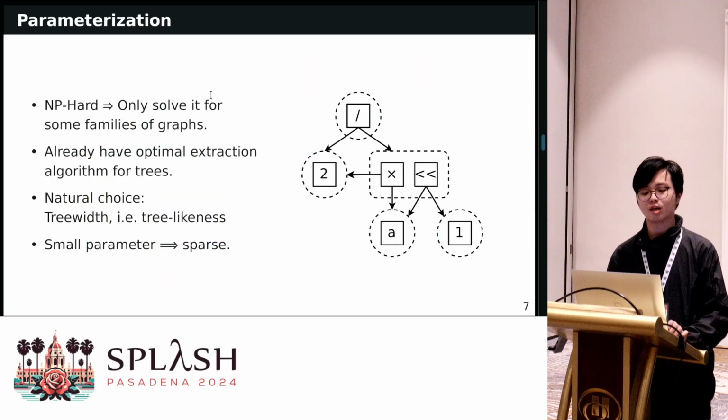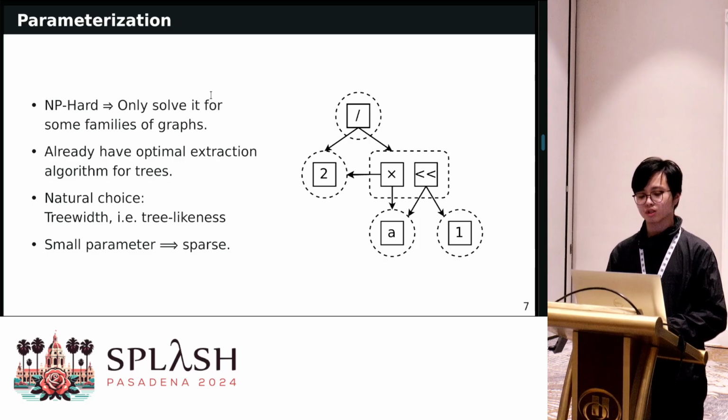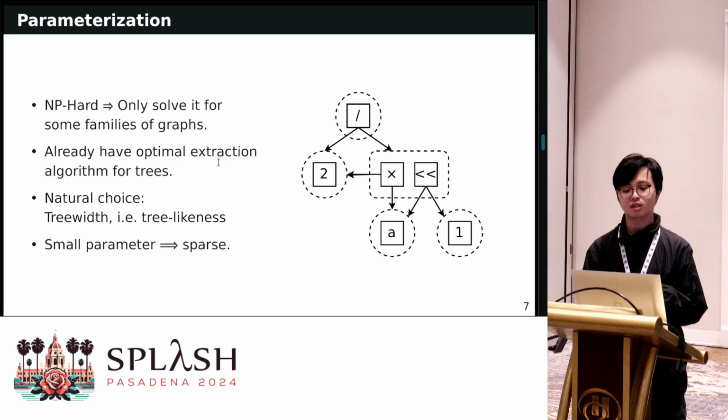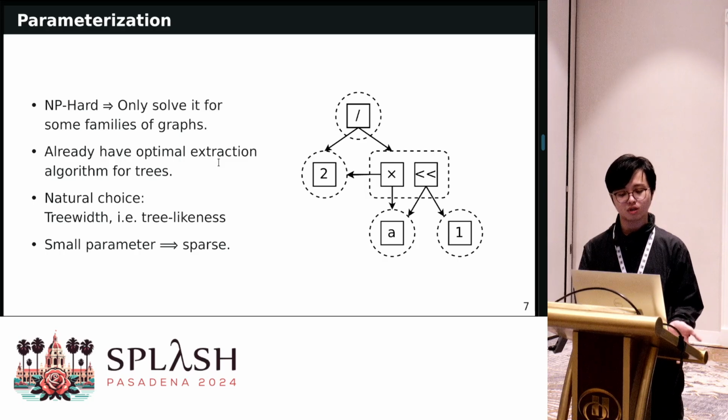And when it is NP-hard, you want to only solve it for some families of graphs. Because we already have optimal extraction algorithms for trees, if we don't consider the cost of sharing, we already have fast optimal extraction algorithms.